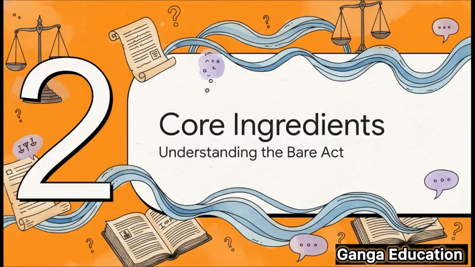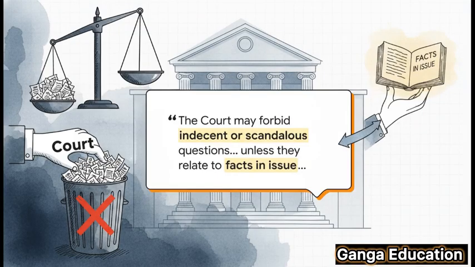Okay, now let's get into the nitty-gritty. We're going to break down the legal text and really understand its core ingredients. What does the law actually mean when it says indecent or scandalous? The Act says pretty clearly that the court can forbid any question or inquiry that it thinks is indecent or scandalous. But, and this is a big but, there's a crucial exception. If that question is directly related to the facts in issue, the main points of the case, then it might be allowed. To put it simply, the court won't stop questions that are necessary for justice, but it will absolutely put a stop to questions that are just there to harass a witness.